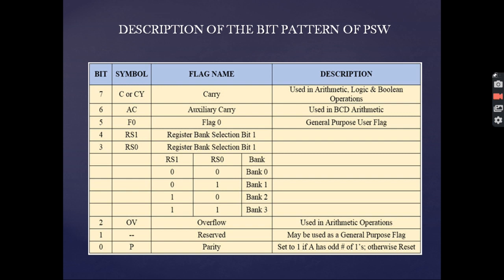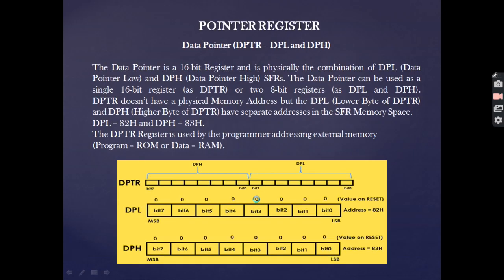Now comes the RS1 and RS0. The RS1 and RS0 are specifically used for selection of the register bank. As we can see, when both are 0, 0, then bank 0 is selected. When RS1 is 0 and RS0 is 1, then bank 1 is selected. When RS1 and RS0 are 1 and 0 respectively, then bank 2 is selected, and when both the bits are 1, then bank 3 is selected.